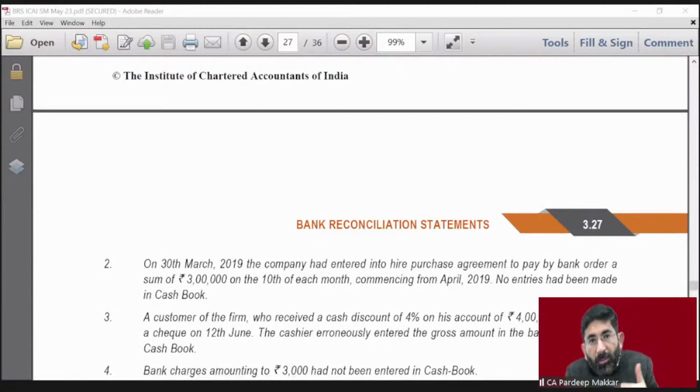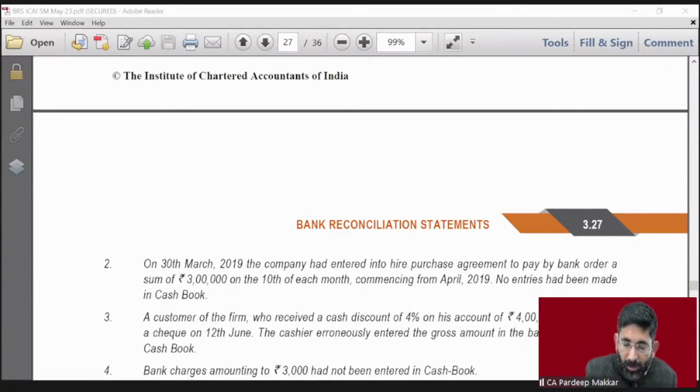So I have a customer, myself is Nikki and company. So Nikki and company have a customer to whom I have offered a discount of 4% on making cash payment. Cash payment means by way of check or online, whatever it is, means immediate payment. Cash discount is always given on immediate payment. Cash payment means when we make the payment immediately, it is considered cash payment.